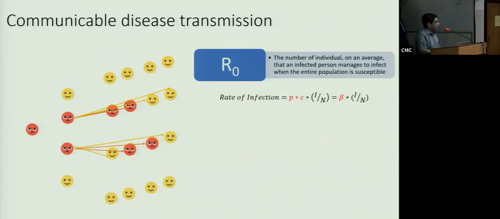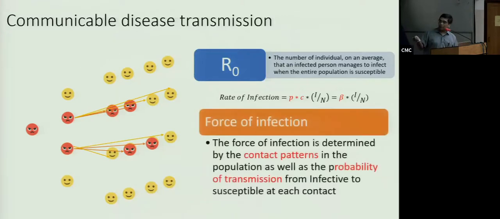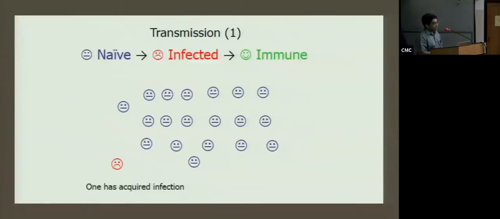So the catchiness depends on where it is. If a bug is in the nose or in the oropharynx, there is a higher probability of it transmitting as compared to something which is deep down in the peritoneum, where if you don't open up the peritoneum, you do not transmit the bug, right? So to leave you with what really matters here: the contact patterns and the probability of transmission. So here is the first picture.